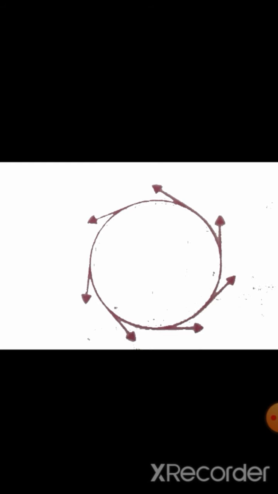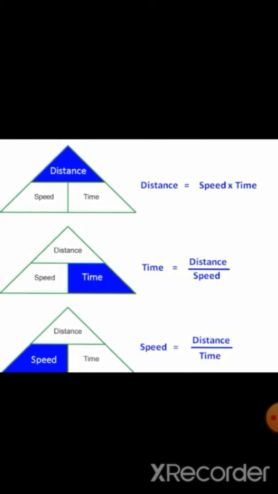Now let us consider the formula to calculate speed. Speed equal to distance by time. From this, we can even get the formulas for distance and time. Distance is equal to speed into time or time is equal to distance by speed.